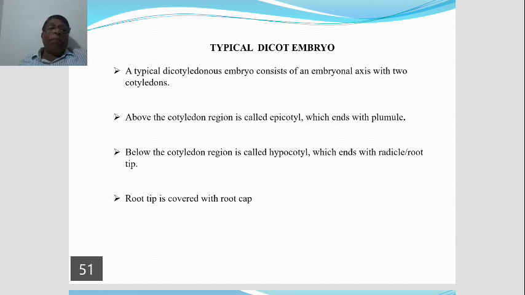The root tip is covered with a cap-like structure, what is known as root cap. See the root cap also. Okay, so that's all about the typical dicot embryo. Very simple it is.